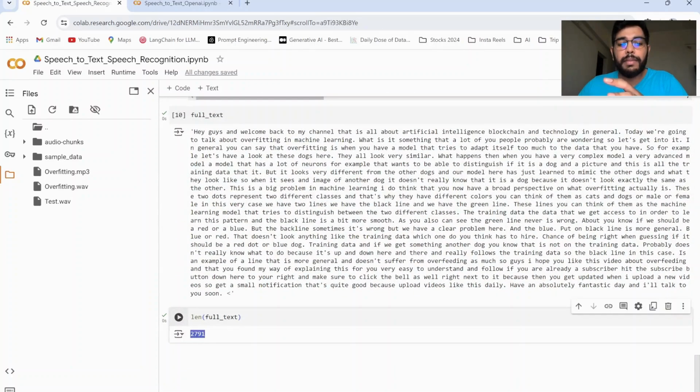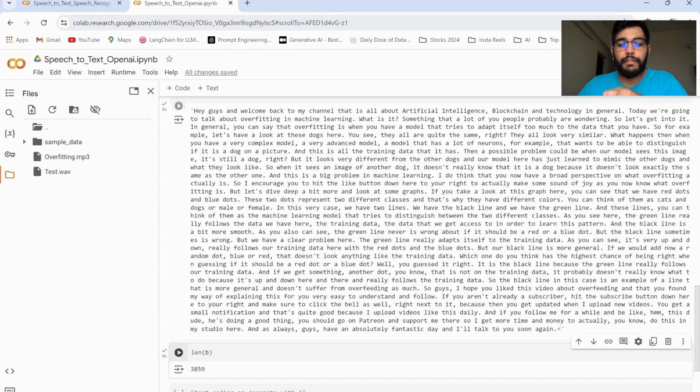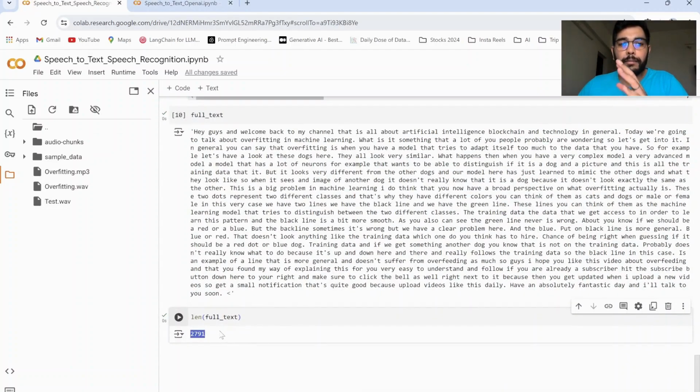Hence, there is a mismatch in the number of characters, wherein Whisper has a character length of 3859, and Google speech recognition has a character length of 2791.